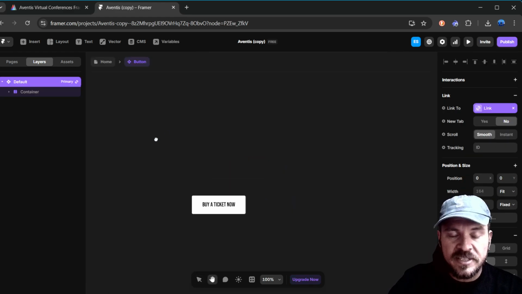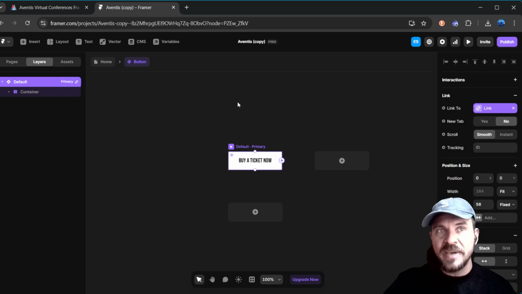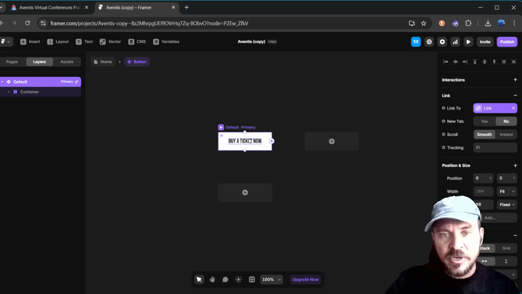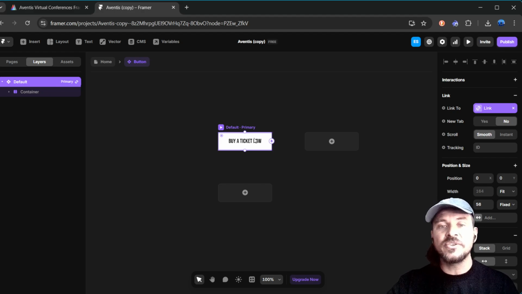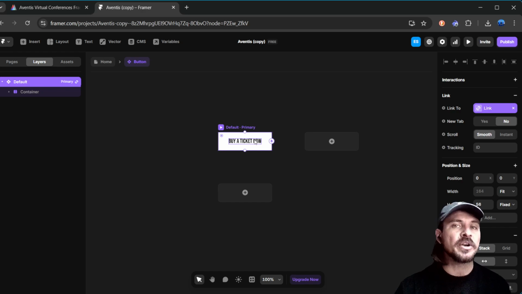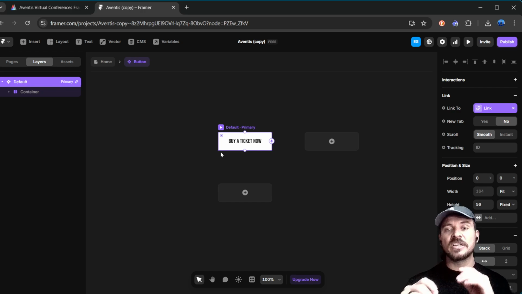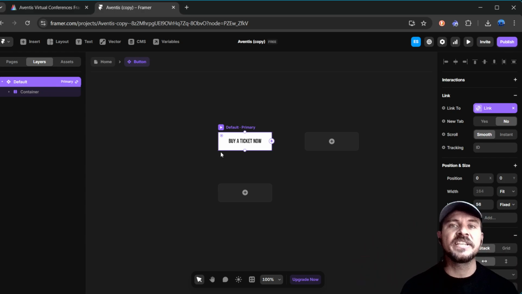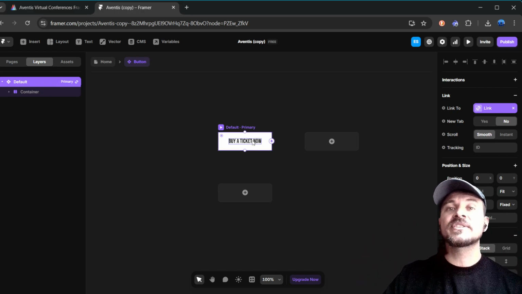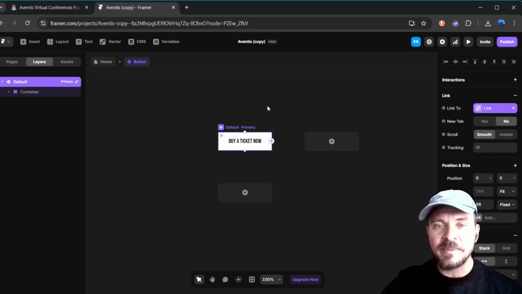Okay, and this is the second area you're going to spend a lot of time in. So the main page layout and also these components. Essentially what a component is, it's an object that you can reuse many, many times. So a button is a good example of this, because if I make a button once, I'm going to probably want to reuse it in many different areas, and I'm not going to want to have to set the colors for each one. Because what if I want all my buttons to go from black to white? Well, then I would have to go into each button and change that individually. Whereas with components, I could change just the main object component, and it would automatically change throughout all of the buttons in all of my pages.